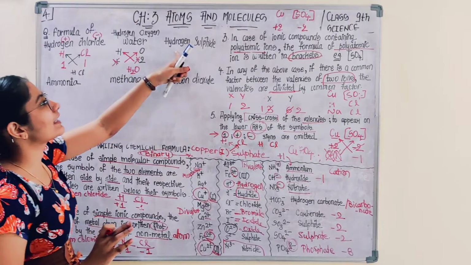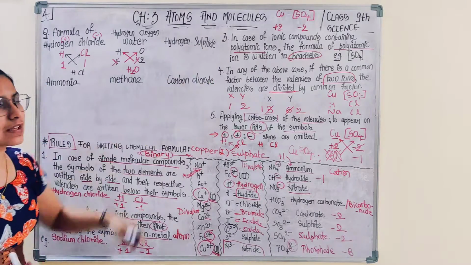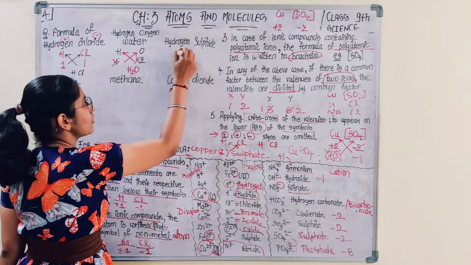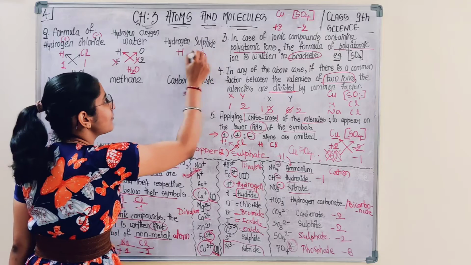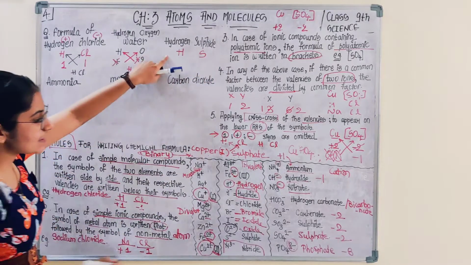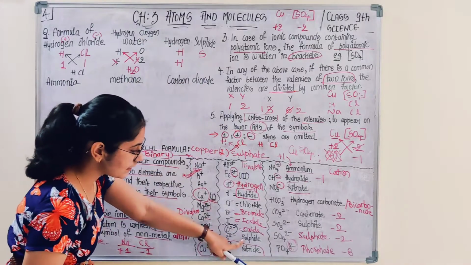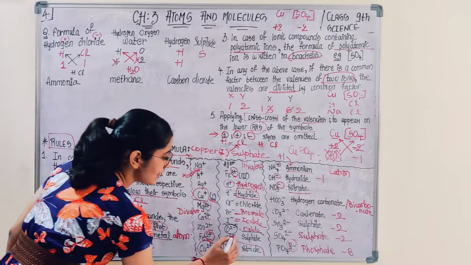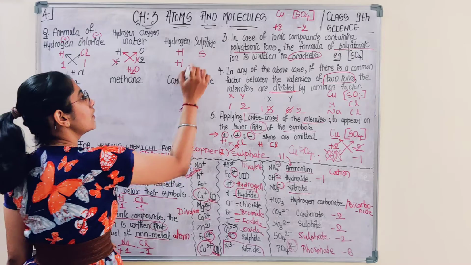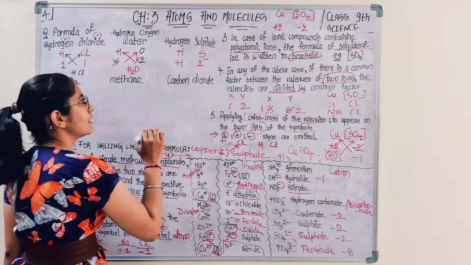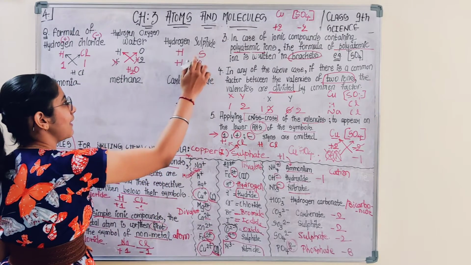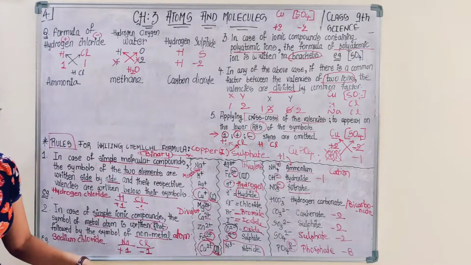Okay, next is hydrogen sulfide. That means there is the element hydrogen and the element sulfide. Valency of hydrogen is +1. That of sulfide is -2. Again there is no common factor.